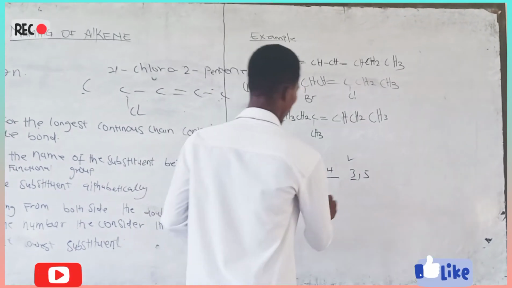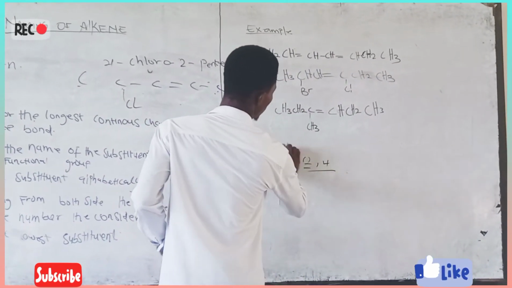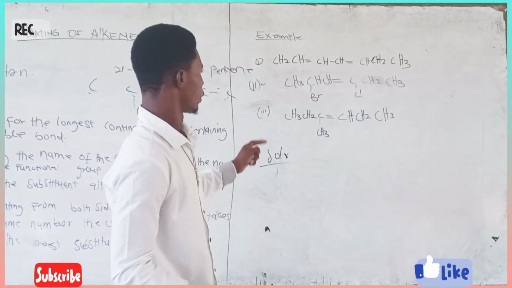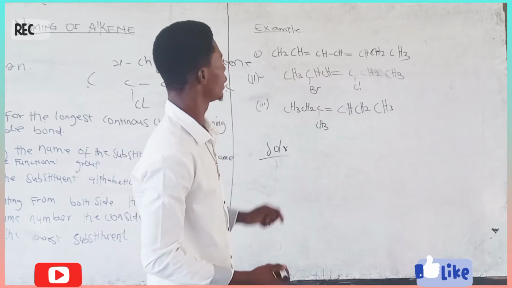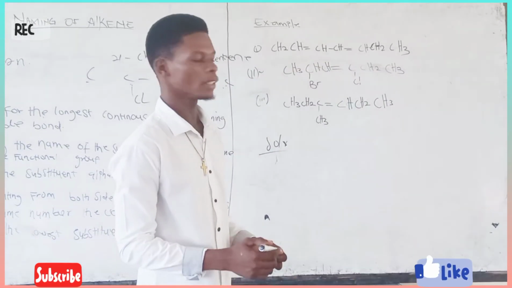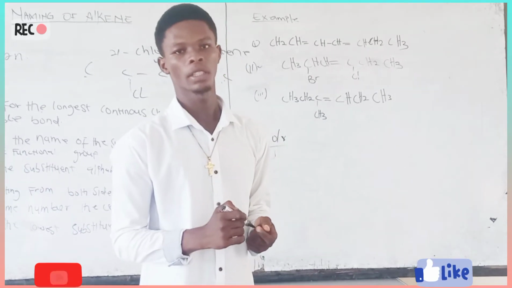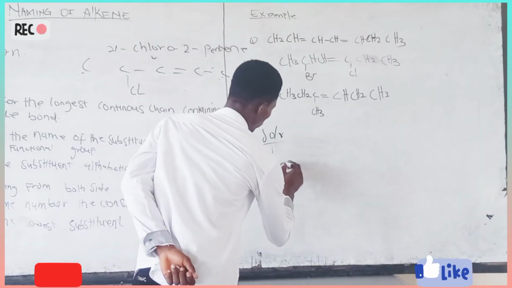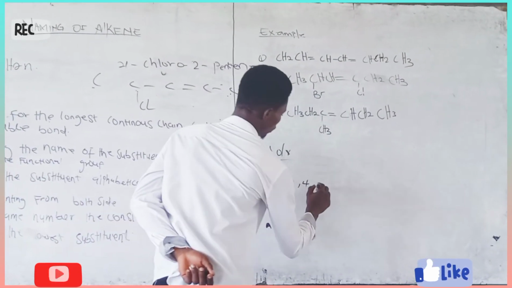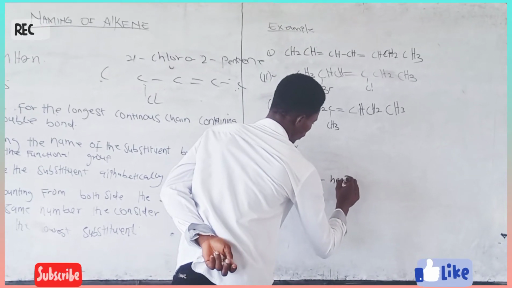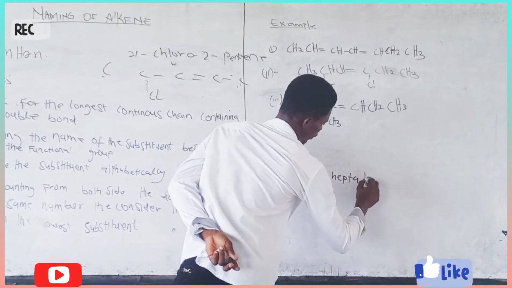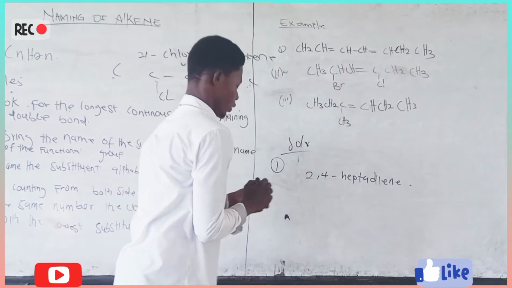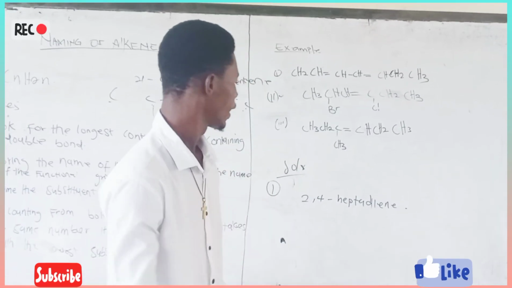So when you are naming the compound, we say that this compound will be given the name, because the number of carbon is 7, it is heptane. Okay, it's heptane. So we say 2, 4 heptadiene. Do you know why heptadiene?